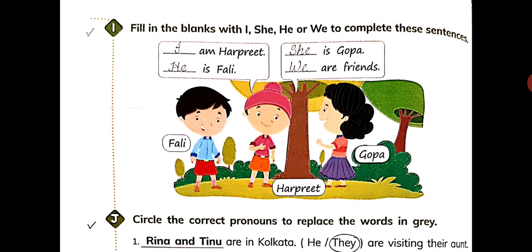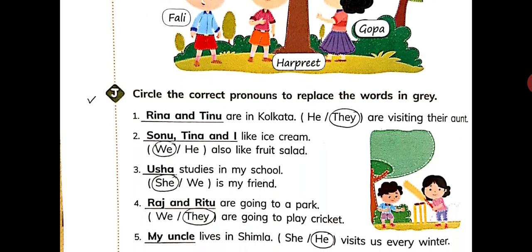Alright. Then dash is Gopa. Gopa is a girl. So we will use she over here. It will be she is Gopa. Fine. Next is dash are friends. See, friends means group of friends and speaker is also included in this group. So we will be used here. It will be we are friends. Clear? Now come on to part J.